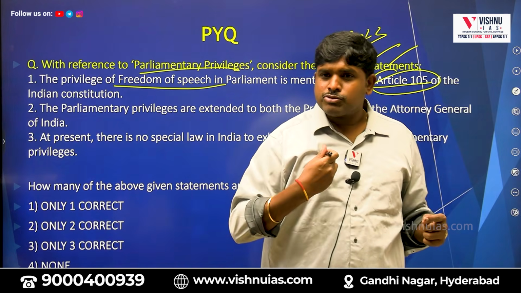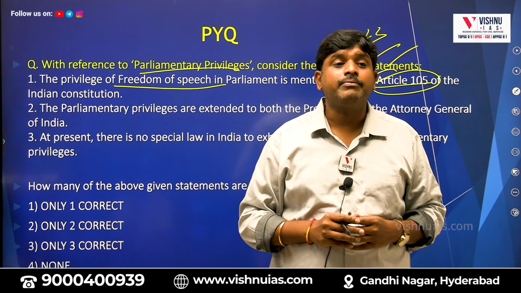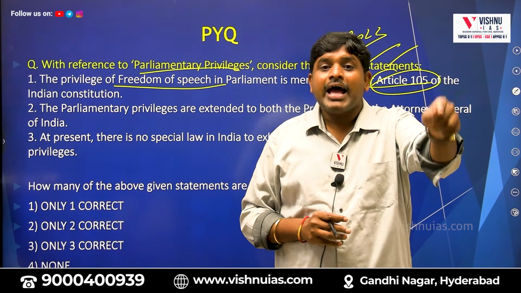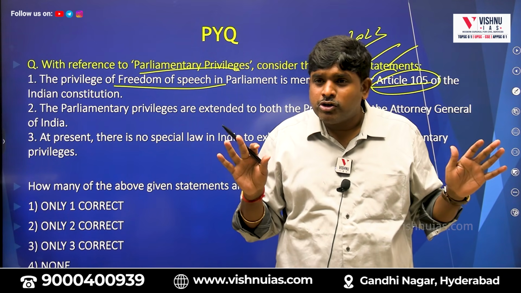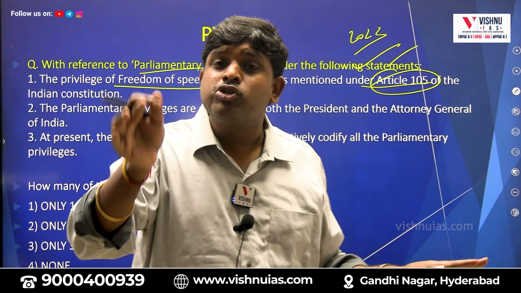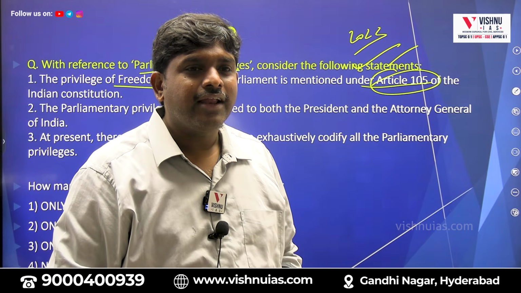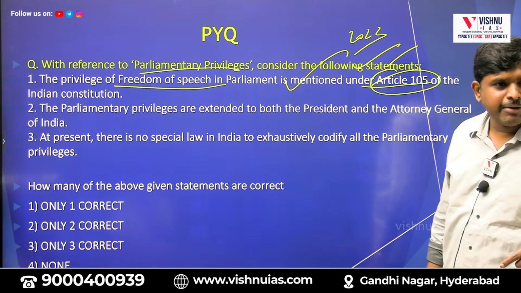Parliamentarians in Parliament have absolute freedom. Citizens don't enjoy absolute freedom, and parliamentarians also don't enjoy absolute freedom. They will enjoy absolute freedom only because of which article? 105. Correct statement. Are you getting my point?